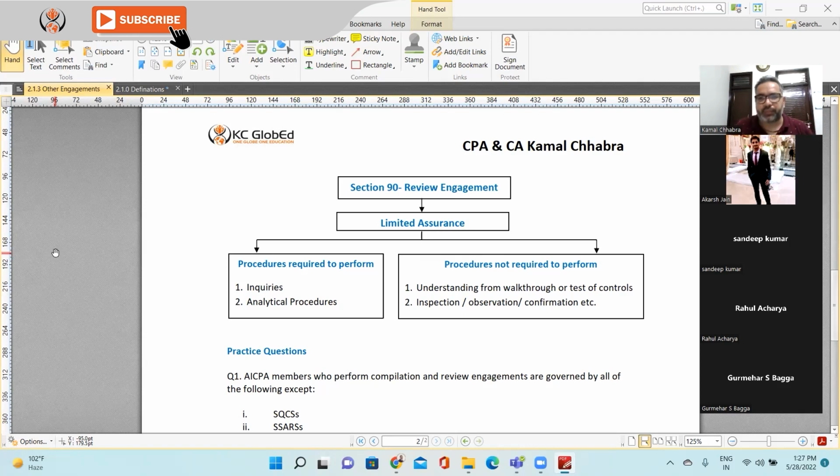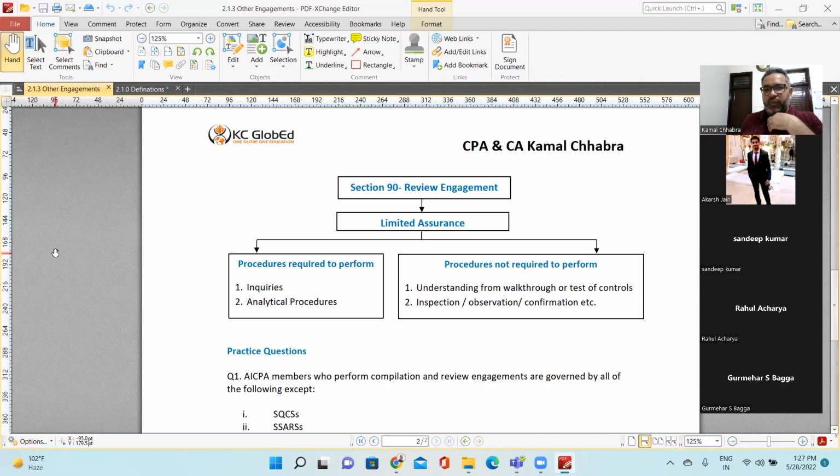One is inquiry, majorly inquiry with the management, right? Inquiry with the team members, inquiry with the client, inquiry with the leadership. Second is analytical procedure. What is analytical procedure? Can anyone explain what is analytical procedure? Has any of you done a limited review, quarterly review? Any idea what is analytical procedure?